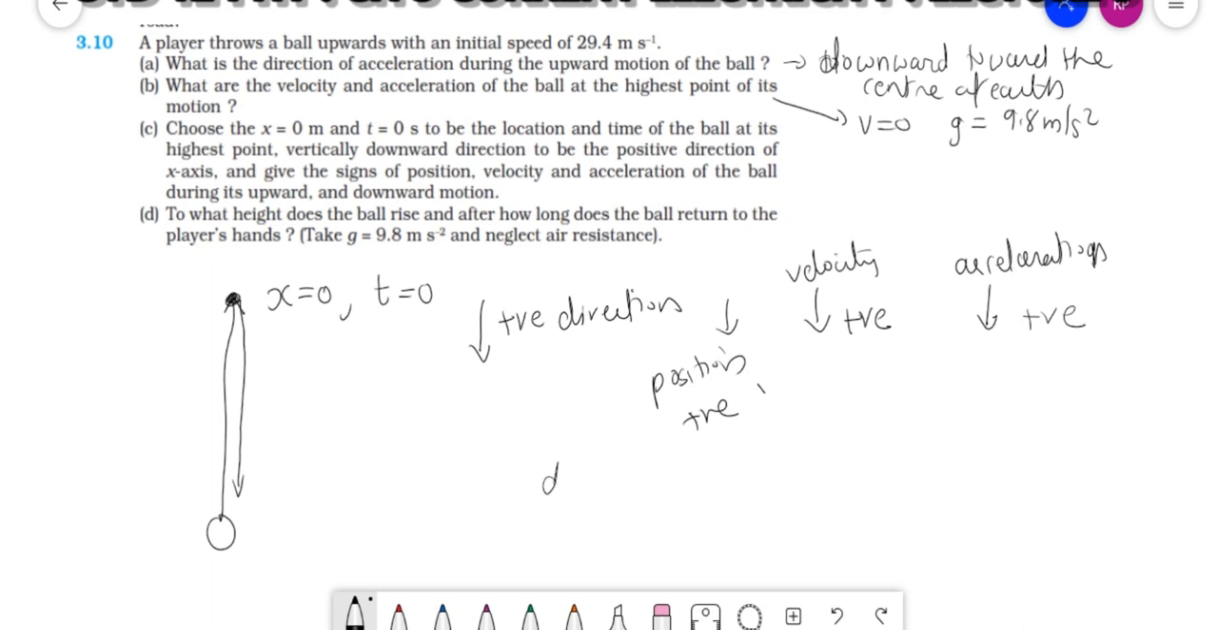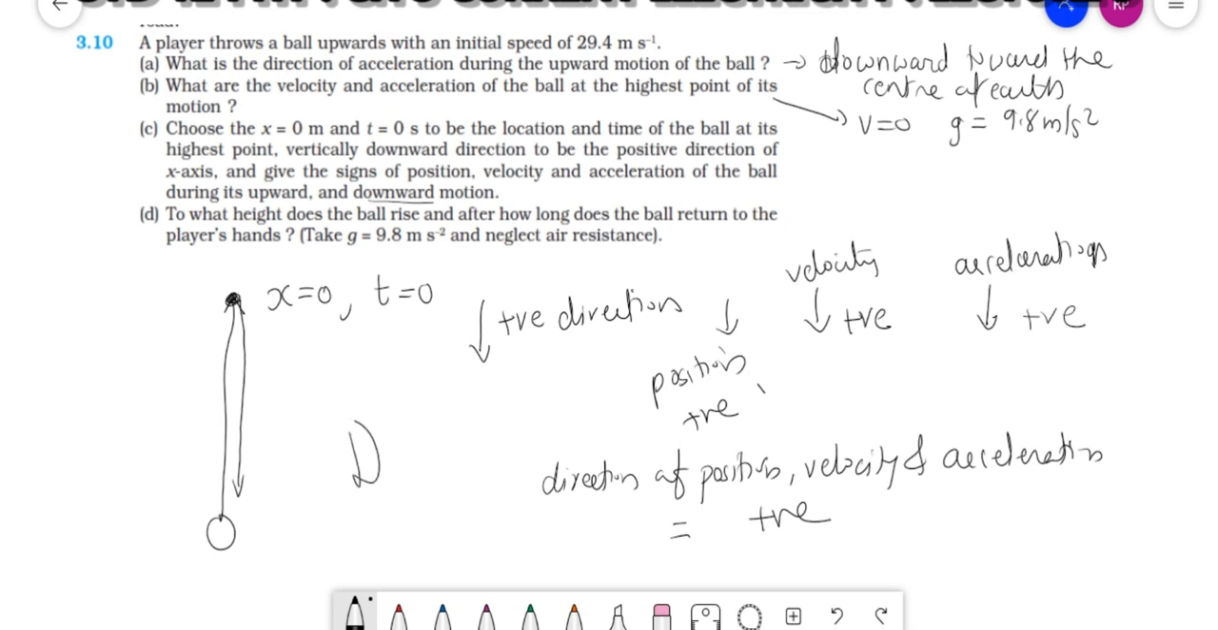Clear? So the direction of position, velocity and acceleration, all three are positive. Clear? Okay, so when downward direction is positive, the direction of position, velocity and acceleration will be positive during downward motion. All this is in downward motion.